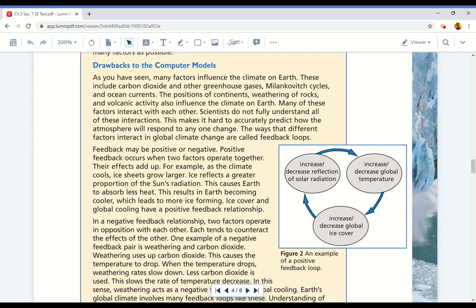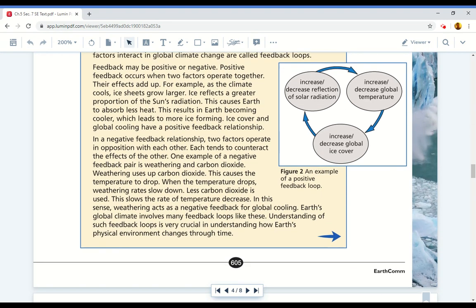This makes it hard to accurately predict how the atmosphere will respond to any one change. The ways that different factors interact in global climate change are called feedback loops.